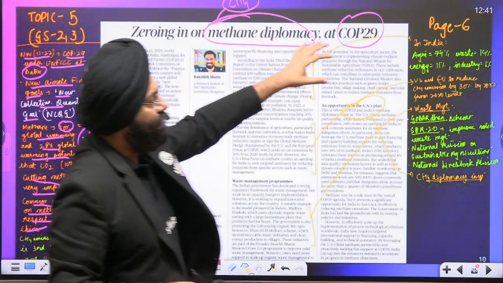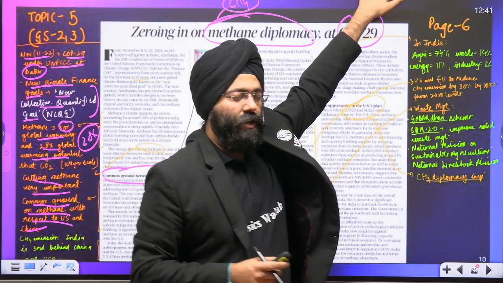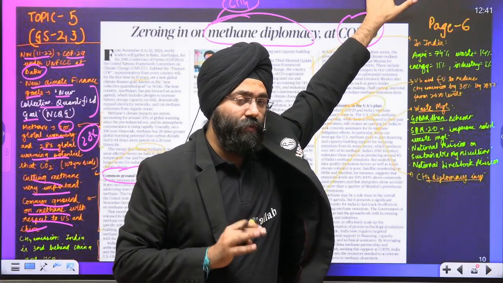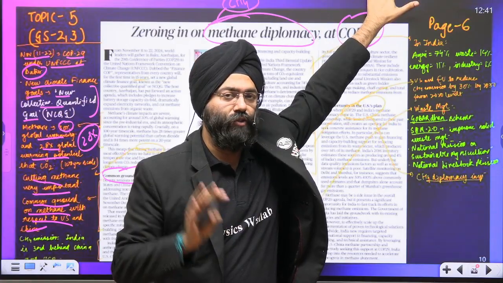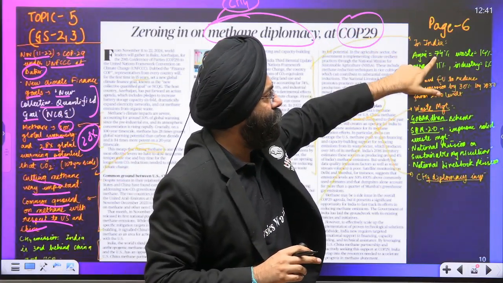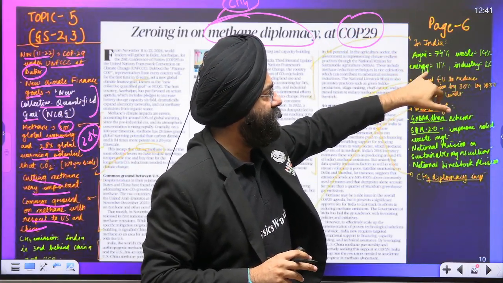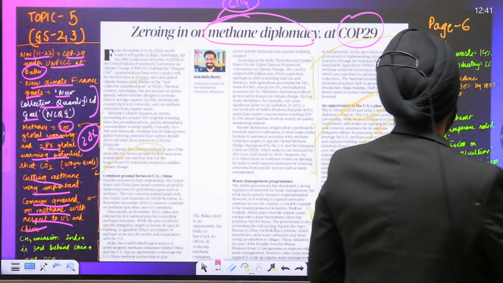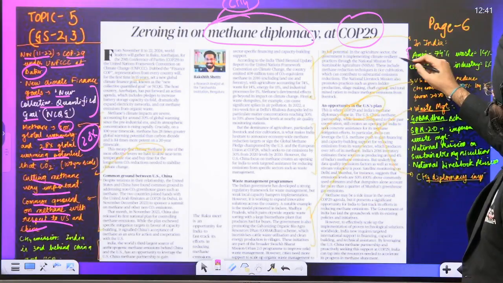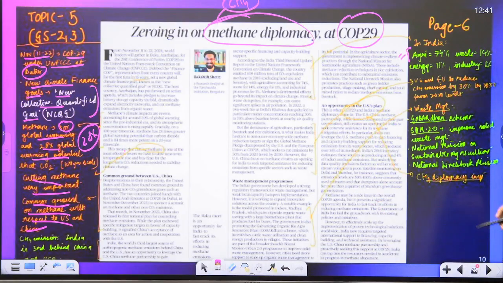As we move ahead, please understand India. These things are very, very important for your prelims also. In India, what are the major contributors to the methane gas emissions? Agriculture 74%, waste 14%, energy 11%, industry approximately 1%. So that means agriculture is a major contributor to the methane gas emission, right?